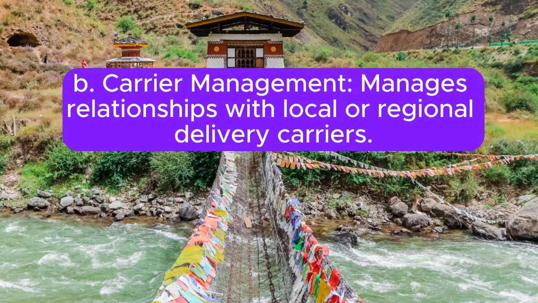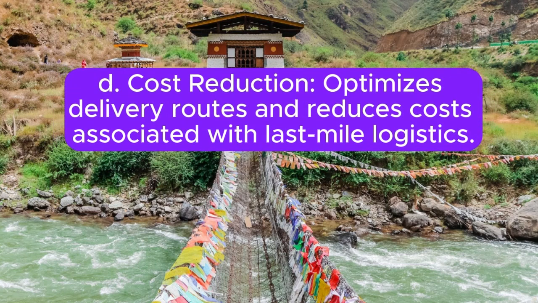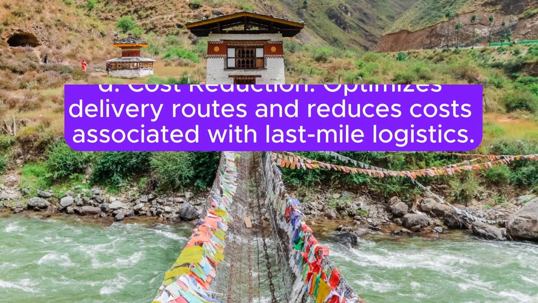B. Carrier management. Manages relationships with local or regional delivery carriers. C. Real-time visibility. Provides customers and businesses with real-time updates on delivery status. D. Cost reduction. Optimizes delivery routes and reduces costs associated with last-mile logistics.